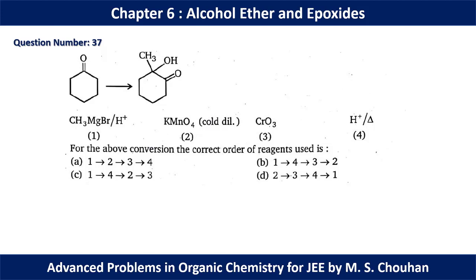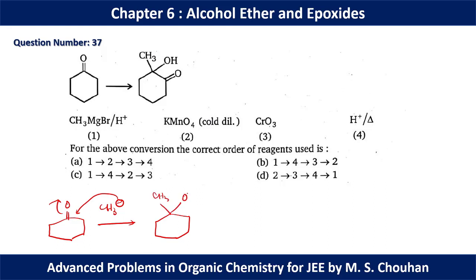In question number 37, if we start with this molecule, initially we have to add Grignard reagent because we need one methyl here. Okay, so we can draw the product like this. Now we can add H plus to have a thing like this, and if you add heat, this OH will be eliminated and we are going to have alkene.